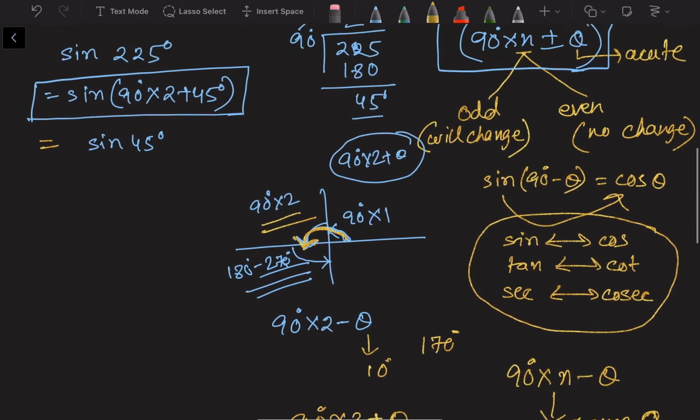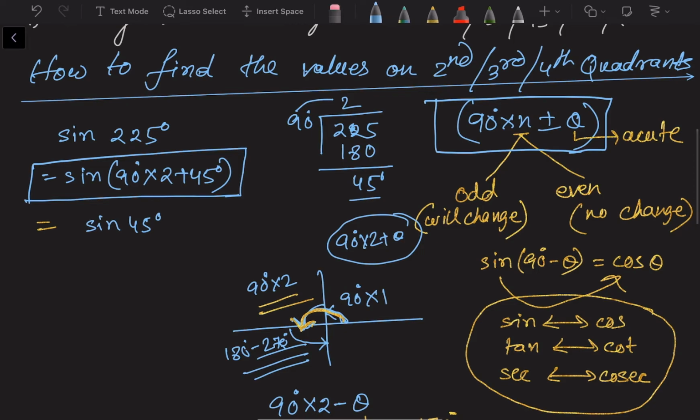In the same manner, if we solve sine 225 degree, 225 means sine of 90 into 2 plus 45. According to the rule of 90 into n plus or minus theta, if 90 into n is odd it will change, and if even, no change. So here 90 into 2 is even, so no change, and sine will remain sine here. Just put the acute angle directly. The acute angle is 45 degree, we put it here directly, and then we have to see the angle according to the quadrant, whether the sign will be positive or negative.